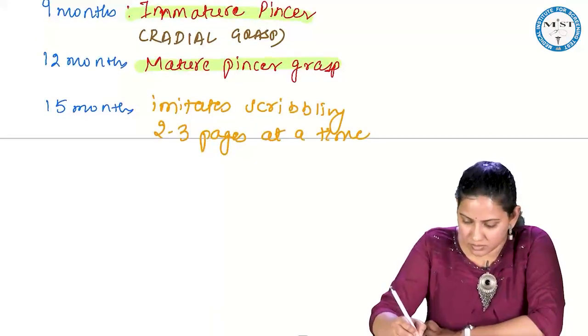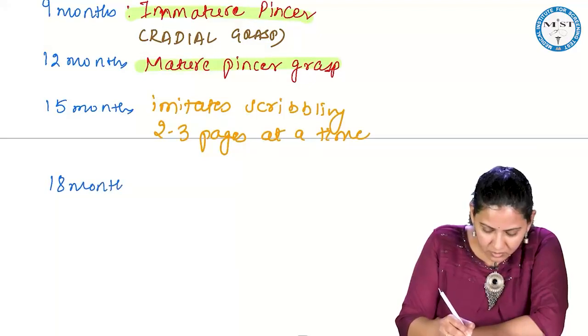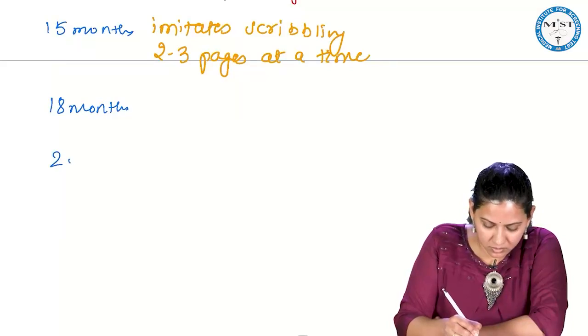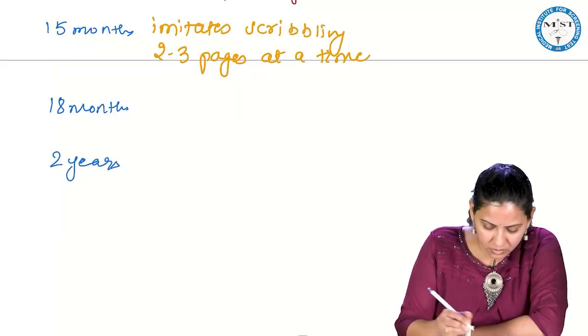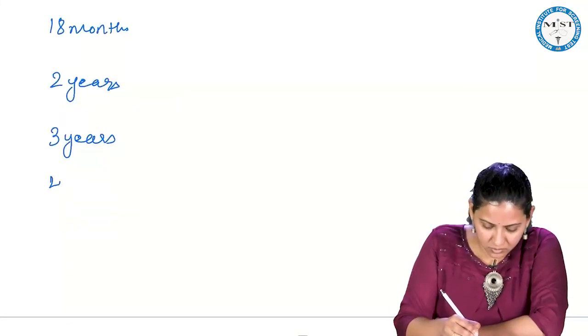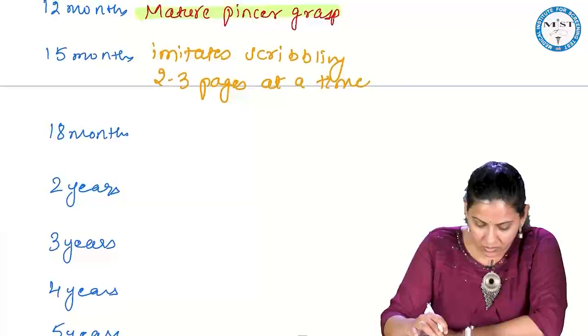Then 18 months, two years, 3 years, 4 years and 5 years.